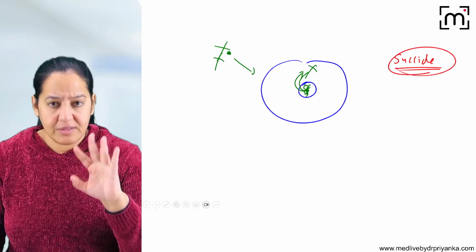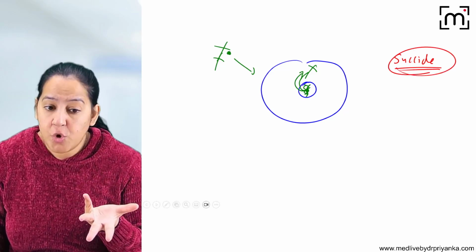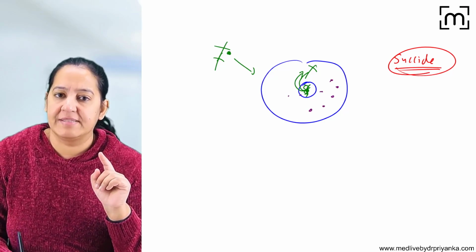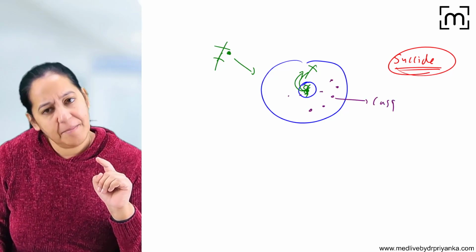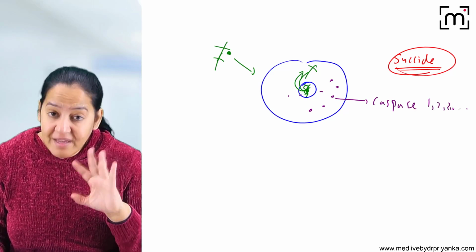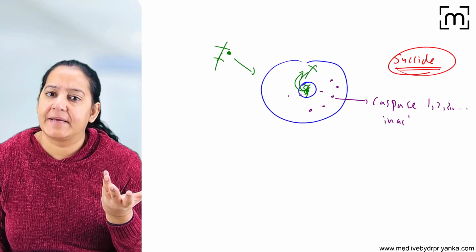In both these situations, the cell wants to commit suicide. Okay, we got it. Now when this cell wants to commit suicide, what does it do? Inside the cytoplasm of this cell, there are many enzymes. The most important enzyme here is caspase. There are many types of caspase: caspase 1, 2, 3, 4, 5. Likewise, there are many caspases, but they are inactive. These are suicide enzymes.